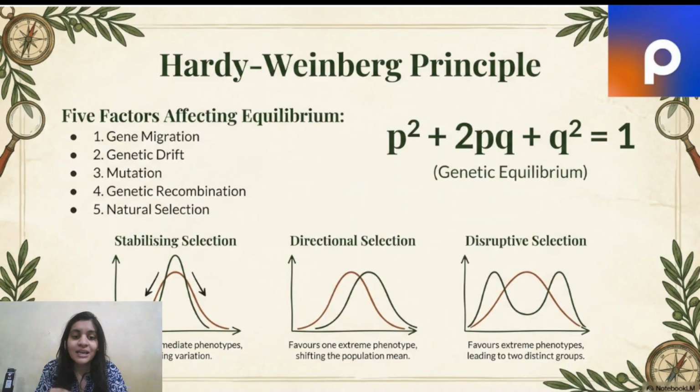And the third one is disruptive selection. Disruptive selection is when it favors both of the extreme phenotypes, and that leads to two distinct groups of population. Let's say natural selection favors two kinds of population, tall population and short population, nothing in between. So either I will see tall people or I'll see short people, nothing in between. So that is disruptive selection, right?